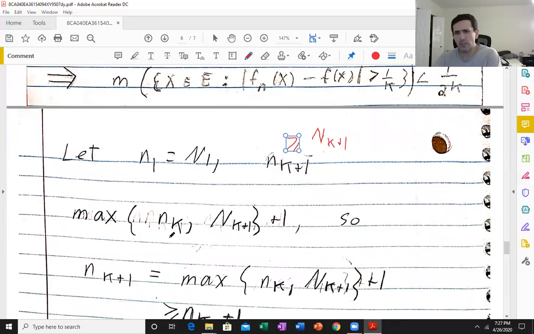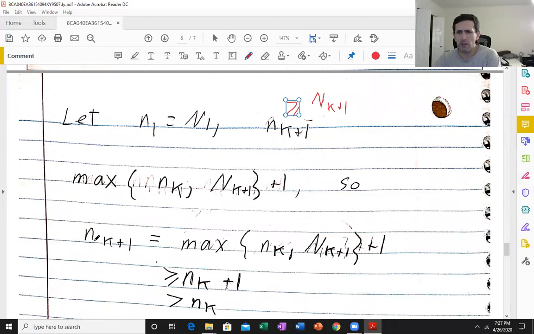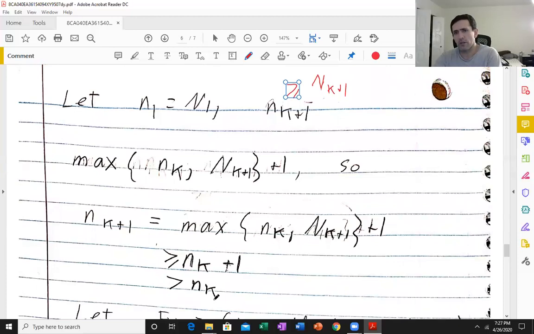And this is strictly increasing now because n_{k+1} is a maximum of these two, plus 1. So this maximum is certainly bigger or equal to little n_k. It could be little n_k, but because we add 1, it's strictly bigger than little n_k. Right, so it's strictly increasing.